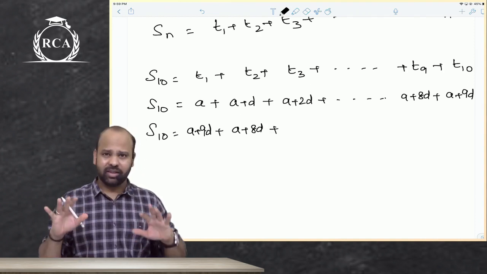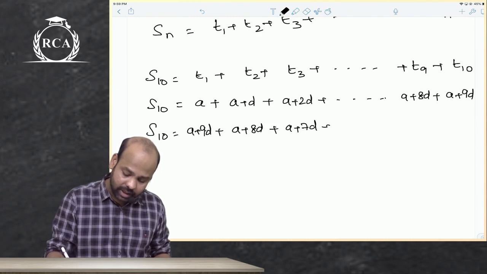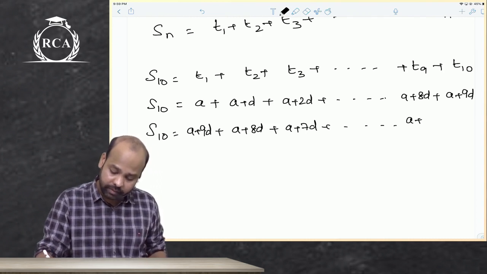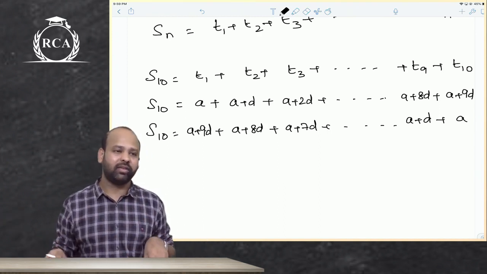I keep saying this, it is purely better for your understanding, nothing else. So I can write a plus 7d as the third last term, and so on. It will keep reducing. I'll have a plus d. If I just, in reverse, write the entire series in a reverse manner.